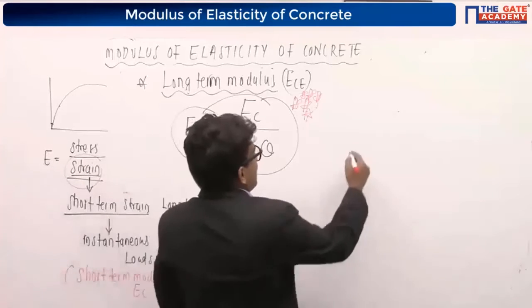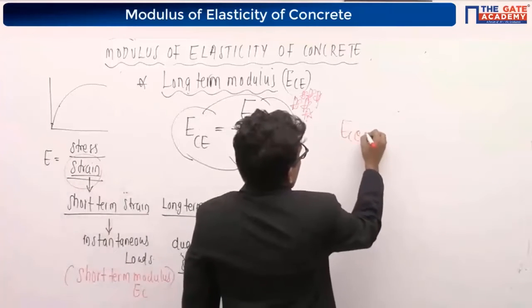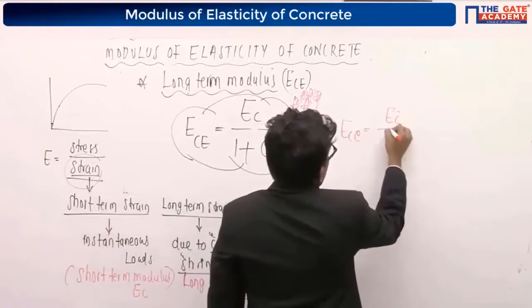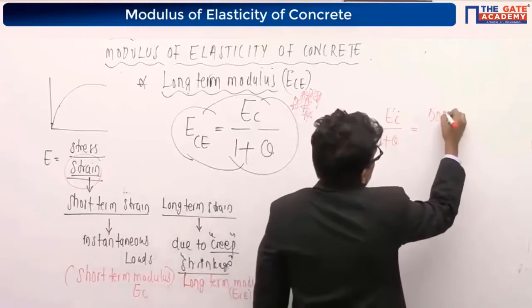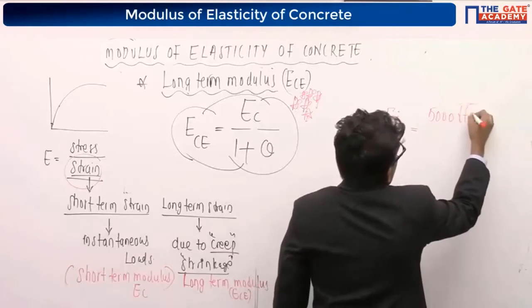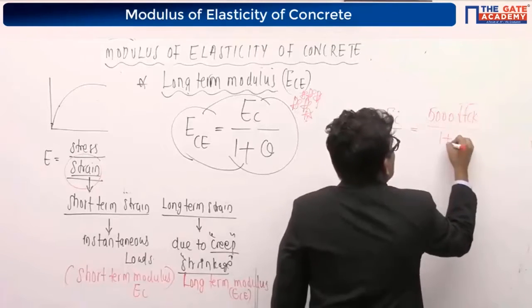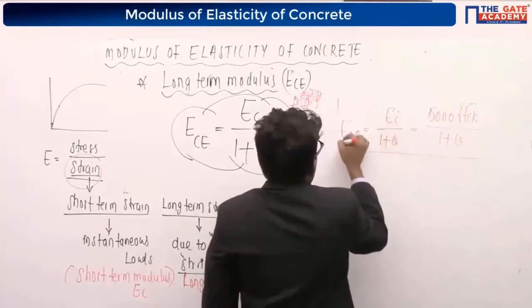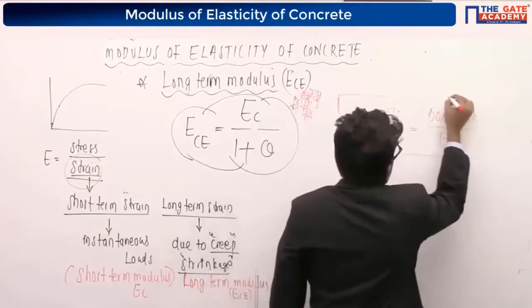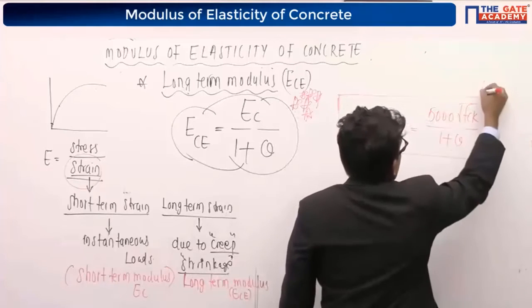Or I can write the equation like this: Ece is equal to Ec divided by 1 plus theta, with Ec as 5000 root fck, so 5000 root fck divided by 1 plus theta. Remember this equation. It's very important for GATE, IES and other competitive exams.